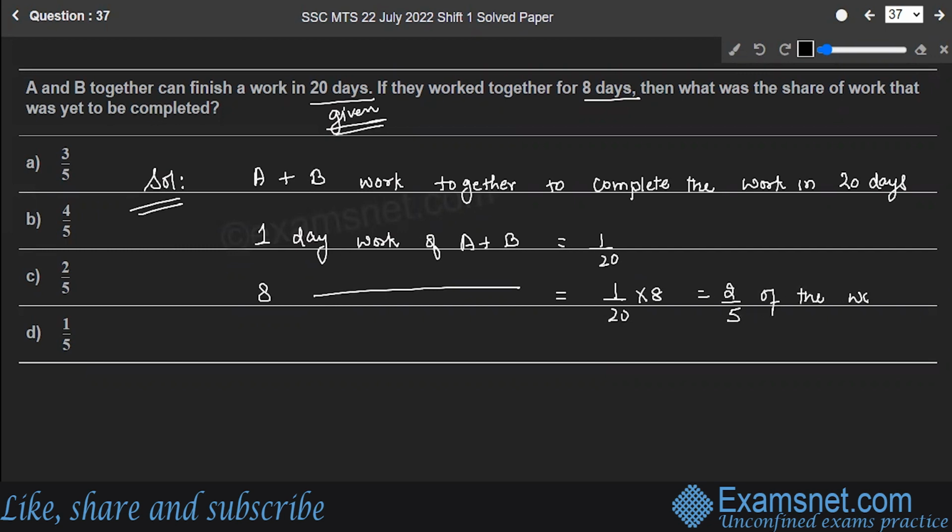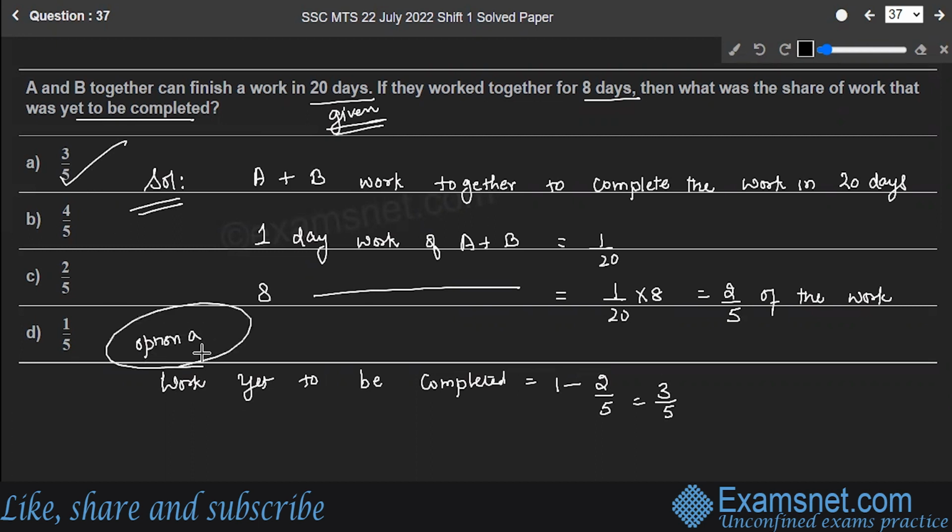Now what the question is, how much work was yet to be completed? So what you have to do, you will subtract it from 1. So work yet to be completed is equal to 1 minus 2 by 5, which is equal to 3 by 5. So let's check. Option A is the correct answer.